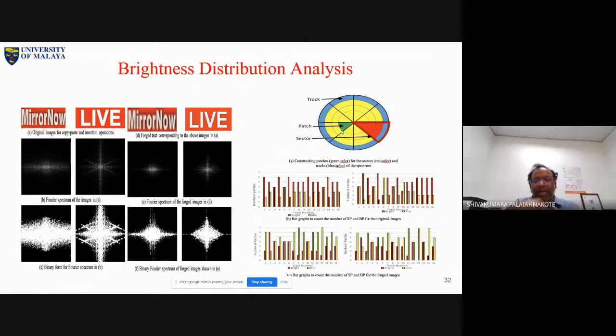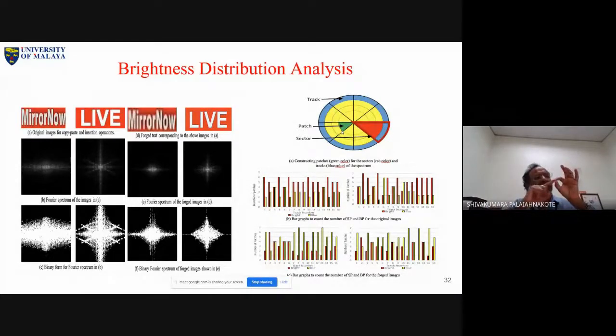Like this, we started counting the number of sharp patches in the first track, second track, third track, fourth track. I think we fixed 16 tracks, and for every track you are getting two kinds of information: how many sharp patches and how many blurred patches. So you are getting two sets.